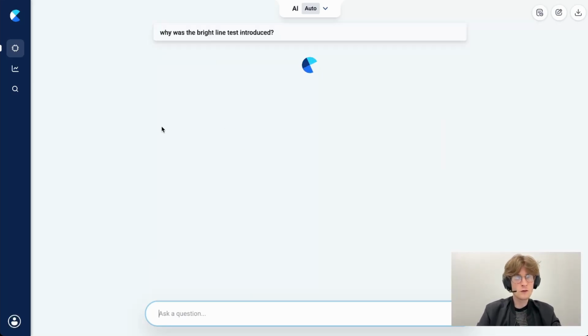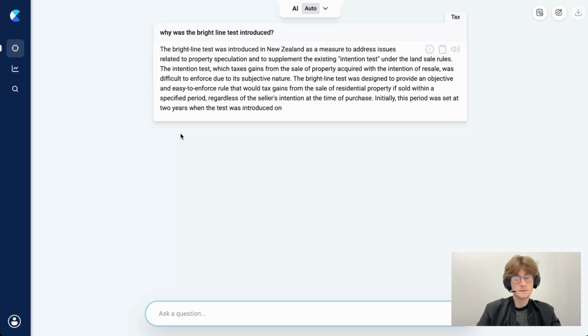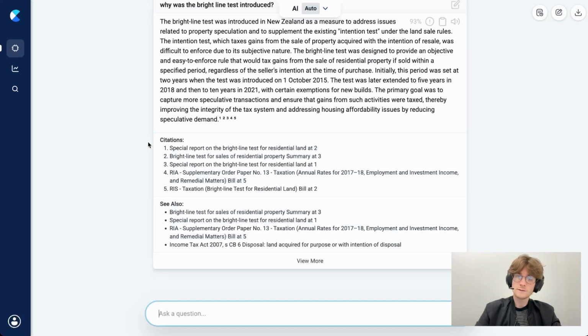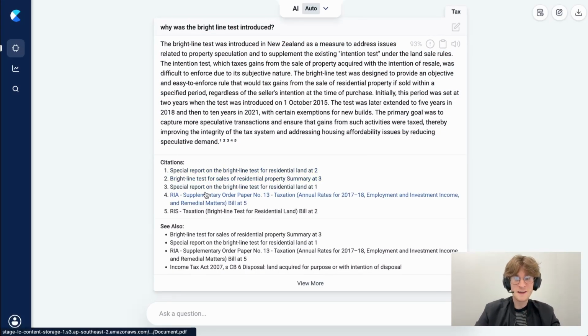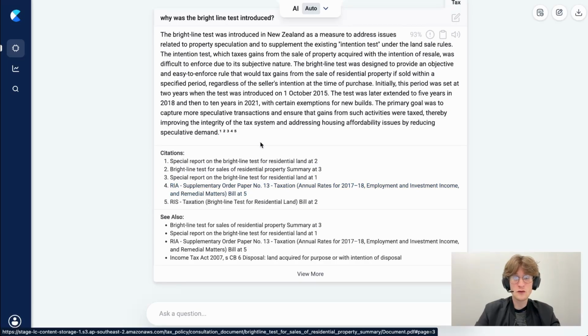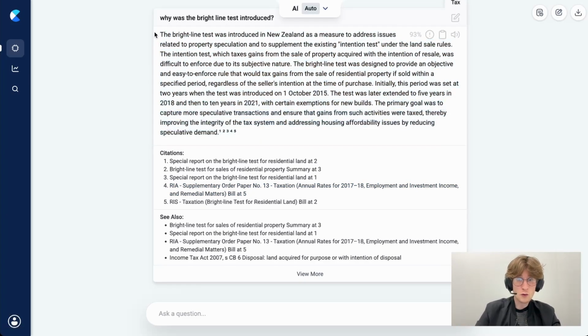So now I'm asking a bit more of a policy question because Law Cyborg is also able to provide commentary on all of the sources in its database. Great, so I've got this explanation as to the policy reasons for its introduction and the sources of that information. So it's able to essentially pull together all of these disparate sources to give me a cohesive answer.